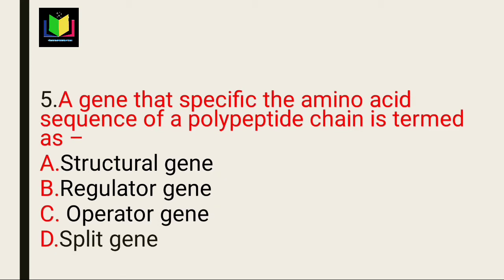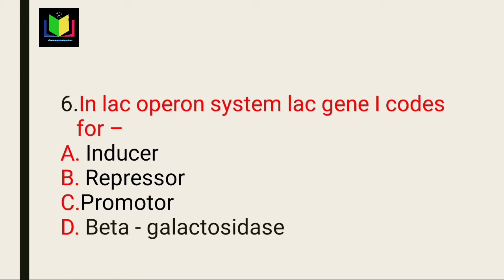Next question: a gene that specifies the amino acid sequence of a polypeptide chain is termed a structural gene. In the lac operon, there are three structural genes: Z, Y and A. Option A is the right answer. And next question: in the lac operon system, lac I codes for the inhibitor or repressor. Option B is the right answer.